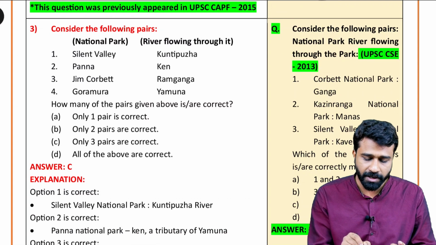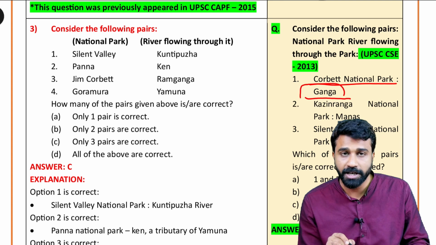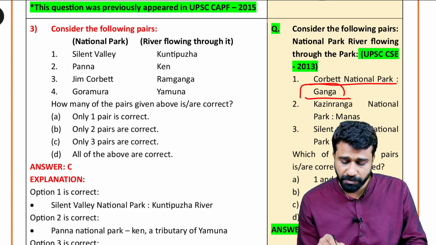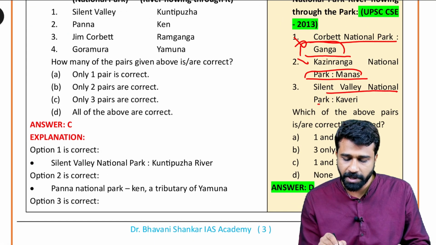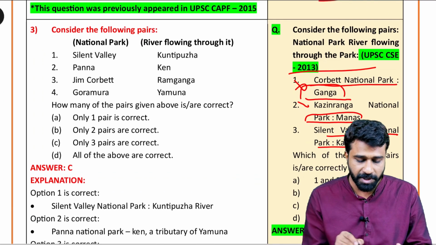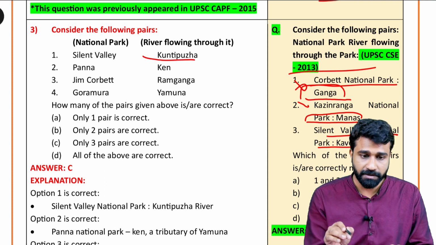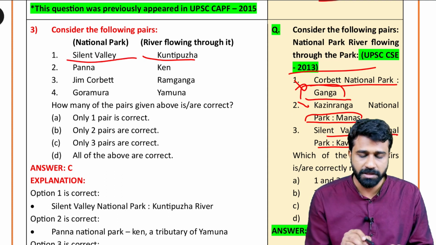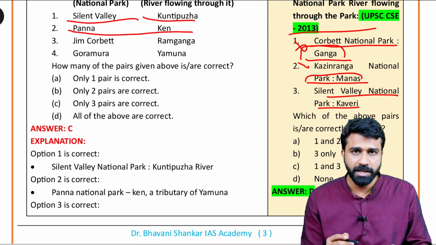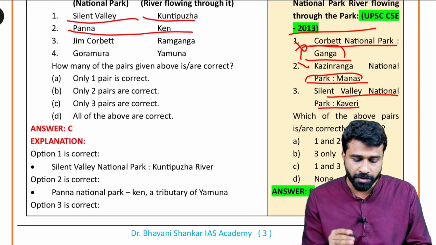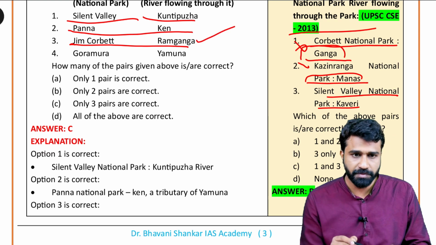And Silent Valley, Panna. Why have we asked this question? Because for Jim Corbett National Park, where the Ramganga flows, an incorrect match was given here. And for Kaziranga National Park, where the Brahmaputra flows, an incorrect option was also given. Again, Silent Valley National Park was also given in UPSC 2013, with an incorrect match. In Silent Valley, the Kuntipuzha is the river flowing in this region. Panna, in which the Ken river flows, is a tributary of which river you have to know. I think on day 20 we discussed it. And Jim Corbett National Park is fine, Ramganga.